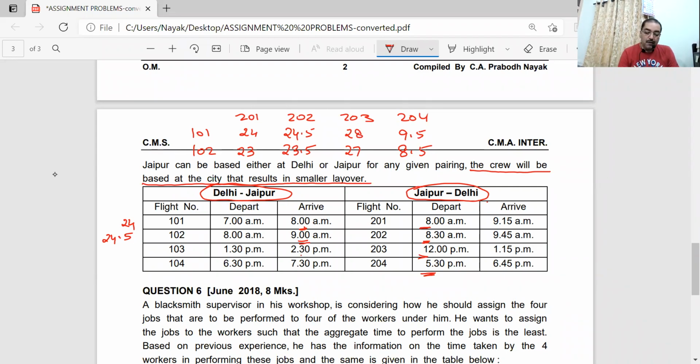How to calculate? 2:30 in the afternoon to 2:30 early morning is 12 hours. 2:30 to 8 is 5.5 hours. So 12 plus 5, 17.5 hours.